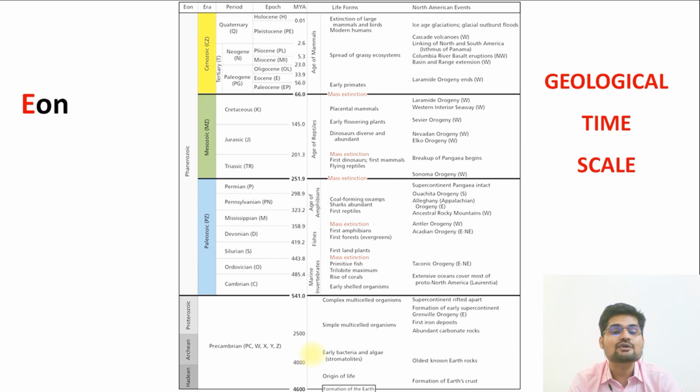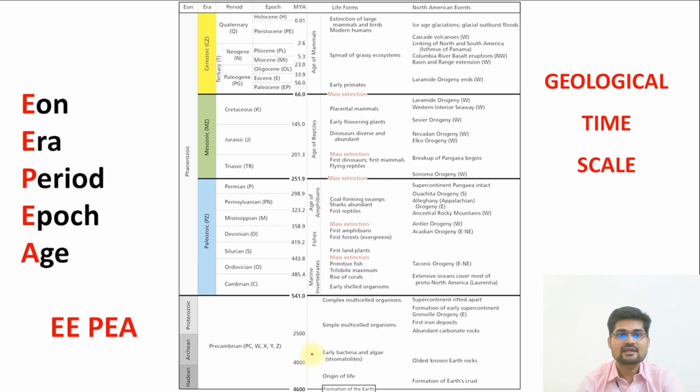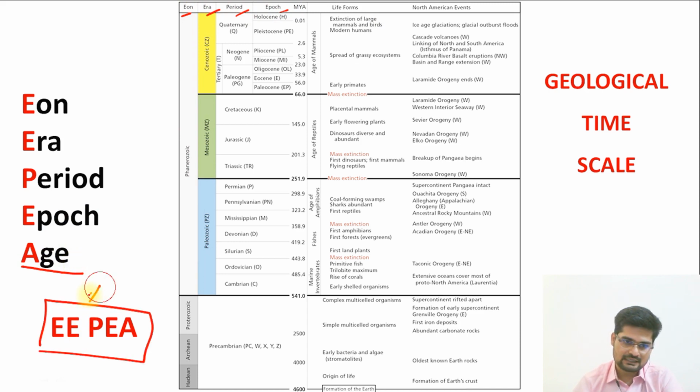So the broadest framework in geological time is called eon. Then what we have is era. Then what we have is period. In the period, there is further classification, that is epoch, and then age. So this is entirely the classification that you can see here as well: eon, era, period, epoch, and further the age classification. In short, we can remember it like this, double E and P.